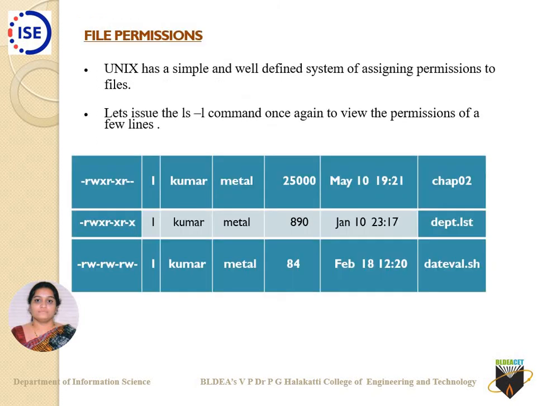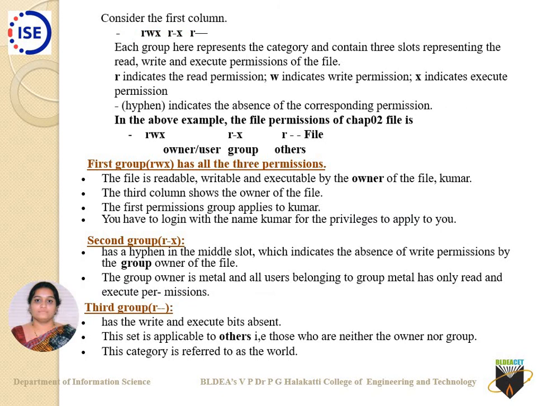Then the file permissions, which I have discussed well enough just now. Consider the first column: -rwx says that all three permissions are available. r-x says that only read and execute are there, the hyphen is missing.